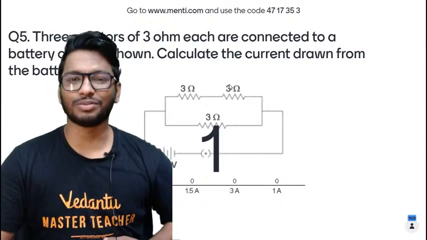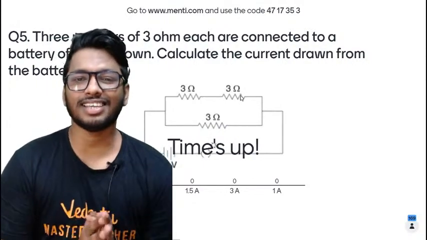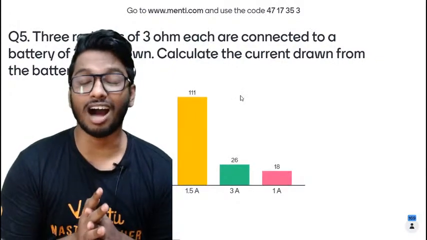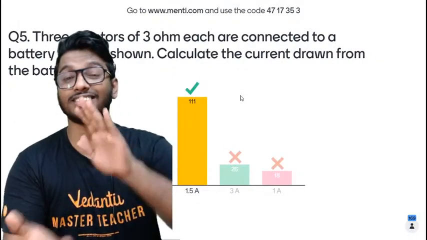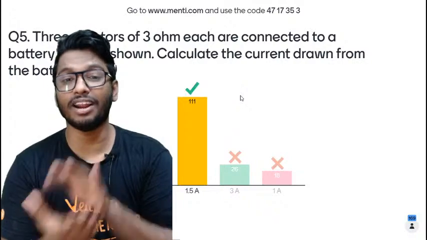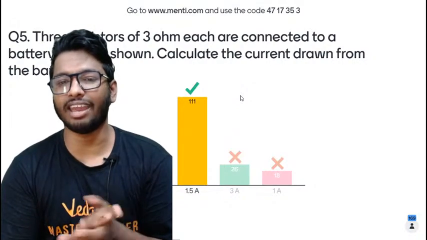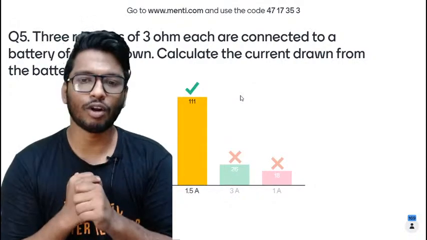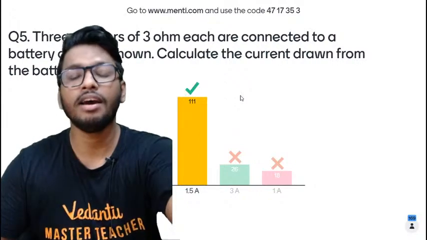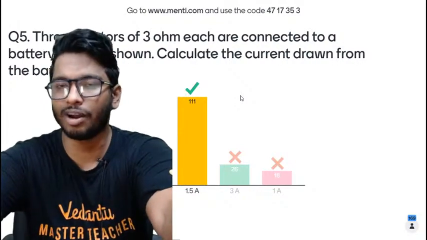All right, so here we go, guys. Overall 111 of you gave the right answer. Hats off, guys. Superbly well done. 14 of you went with option A, 26 for option B, and 18 for option C. However, the right answer to this question is actually 1.5 amperes.